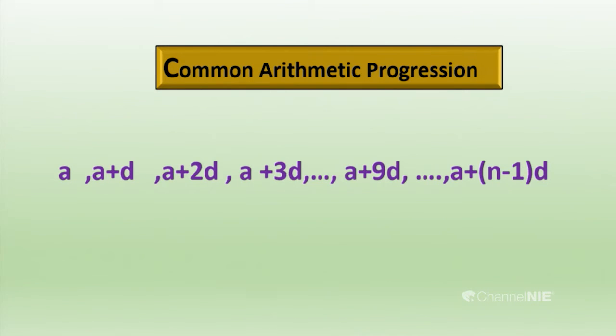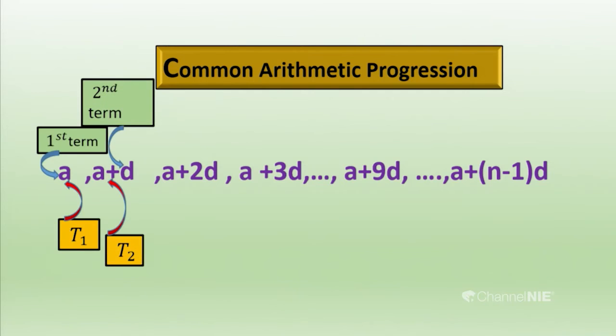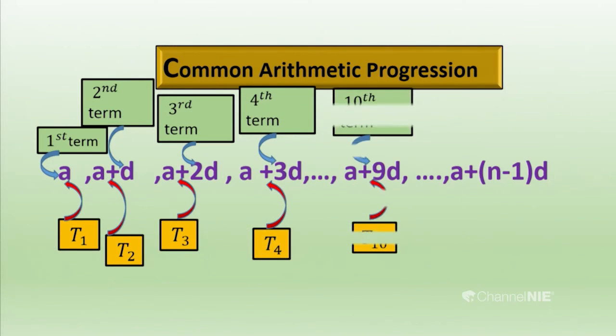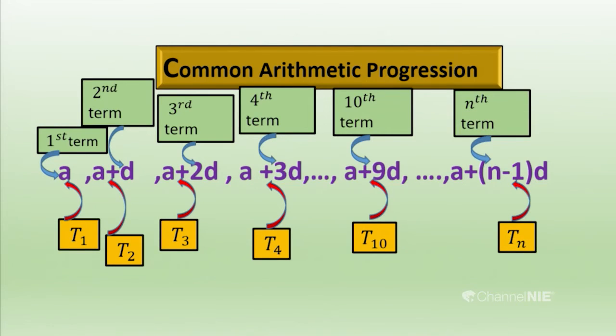It is a plus 19d. So what will be the nth term? It is a plus (n minus 1)d. By looking at this, you can understand the terms. When somebody asks for the sixth term, you can just say a plus 5d. If somebody asks for the 100th term, it is a plus 99d.